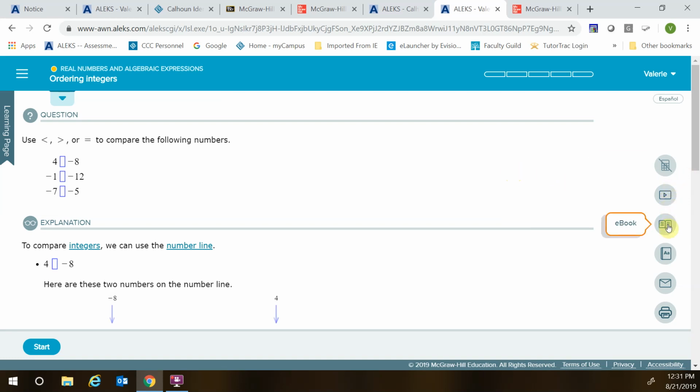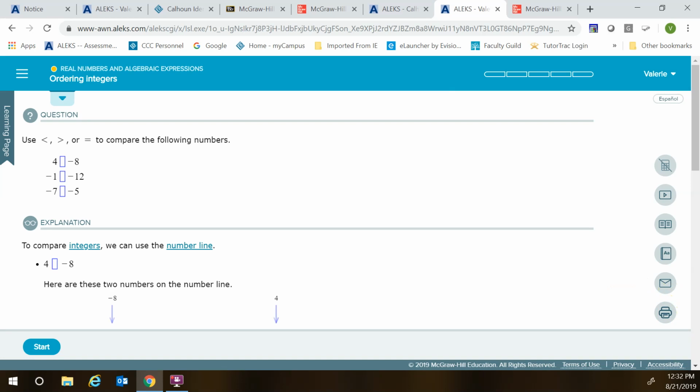On the right side, you can see you've got some options for help. You can watch a video. That's not my video. That's just a quick ALEKS video over the topic. You can access the textbook or a dictionary. The little envelope is how you can email me problems. So if you want to email me the exact problem that you're working on, so I can look at it, you can do that. But you can also snap a picture of it and use Remind. And that's what a lot of students do. They take a picture of it with their phone, and they text it to me with Remind, and then I sit at home, and I'm usually sitting with a notebook and piece of paper, watching TV. So I'll pull that off the coffee table, work it out, and then I'll send you a text right back. You could also print. I don't know why you might want to print, but you have that option.